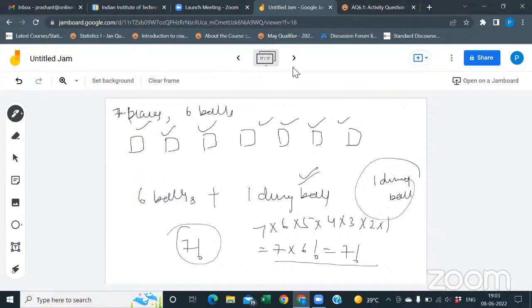Clear? Yes, sir. Anybody else? Any doubt? Any activity question, any practice question?